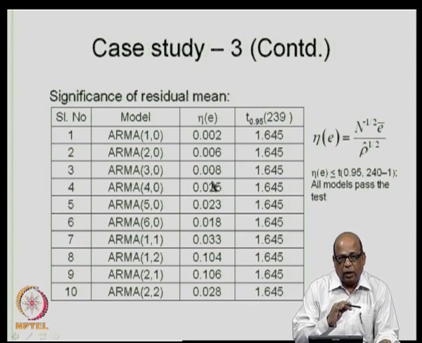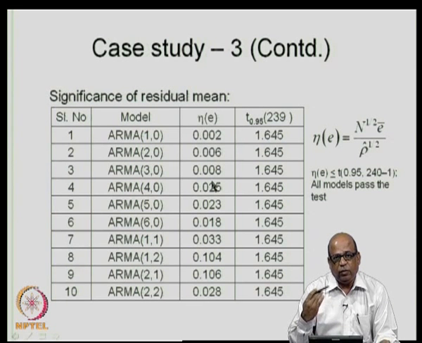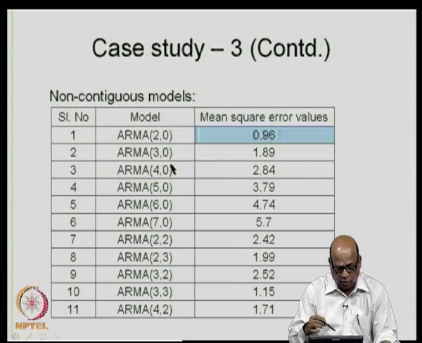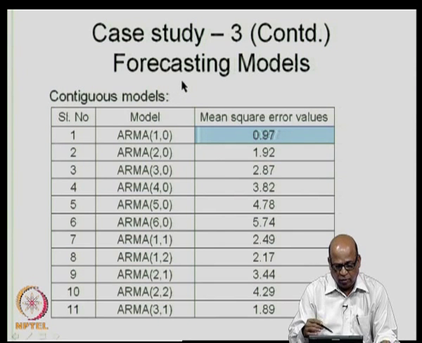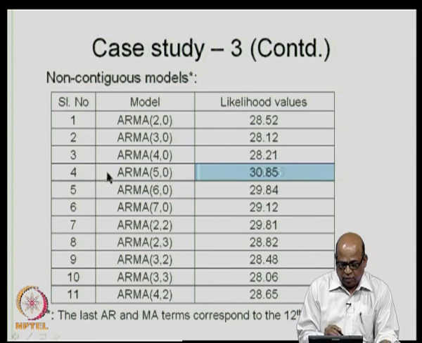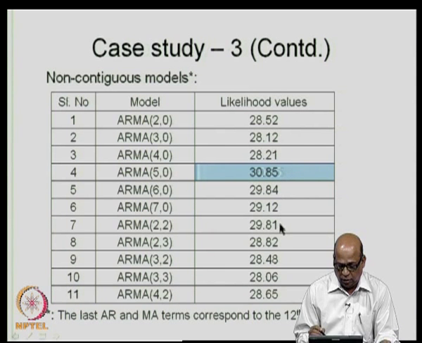Then you go to your likelihood values again, see which is the next best model, and look for that particular model. Let us say that after ARMA 40 you had... let us look at which is the other model that you had. See, this was 30.85, the next value seems to be 29.81, which is ARMA 22.